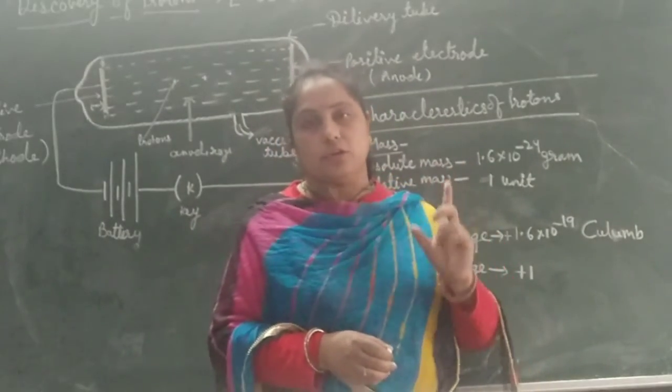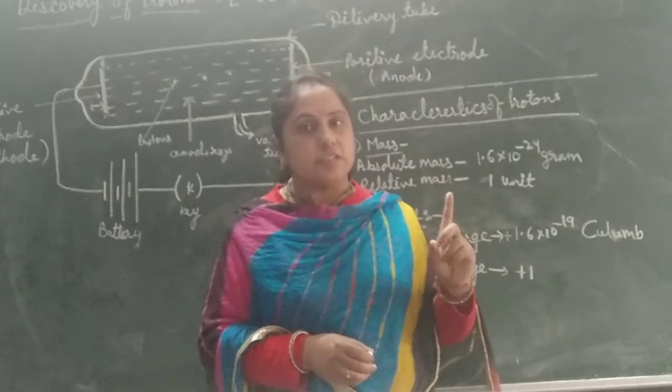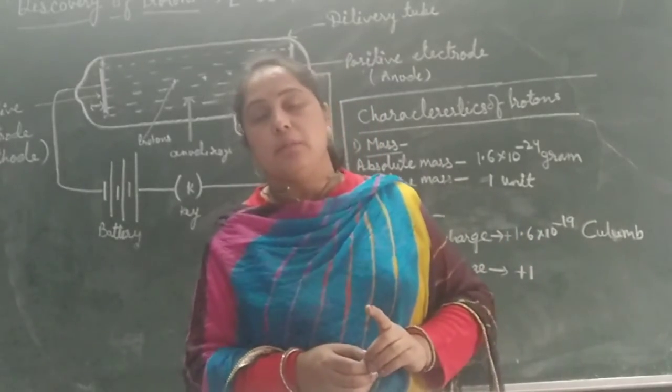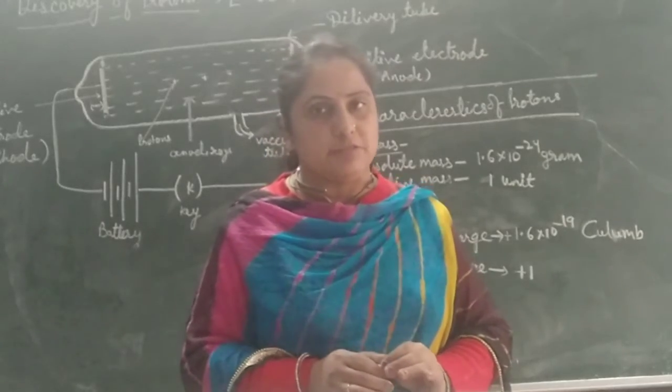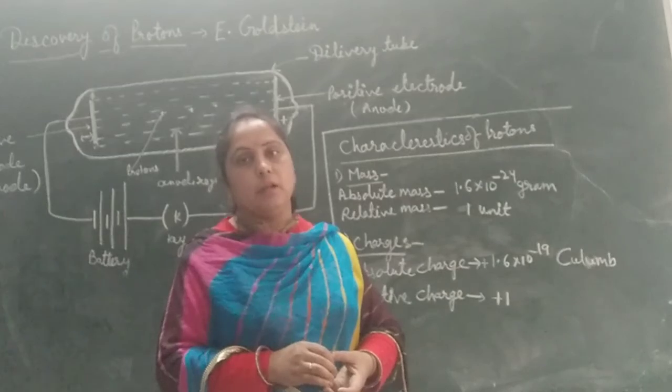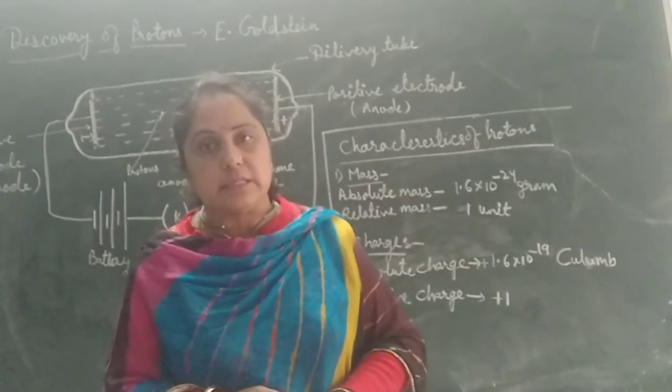In case of electron, it was negative charge, and here it is 1.6 × 10^-19 coulomb positive charge. So this is about the second subatomic particle, proton. Next we will discuss neutrons.